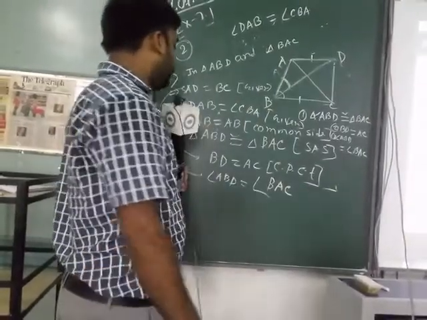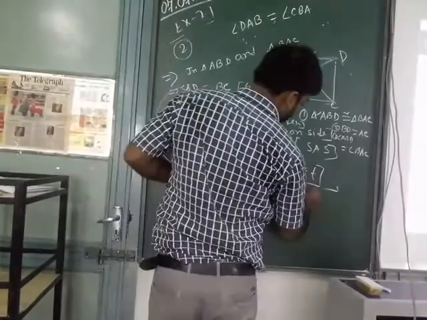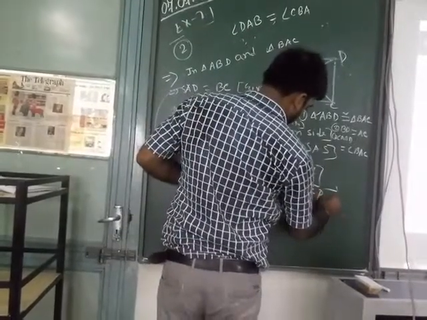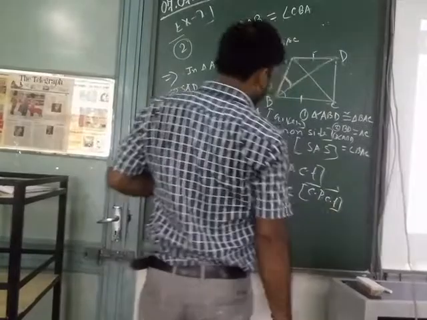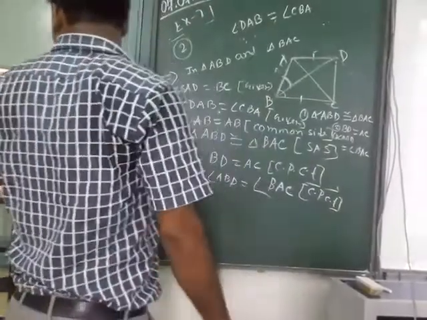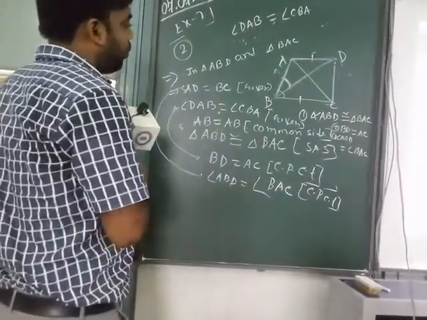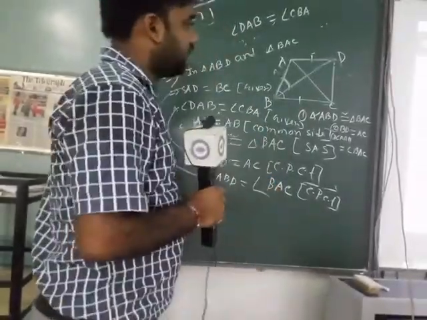It is also proved by CPCT. So we have done the three proofs. First one, triangle ABD congruent to triangle BAC.